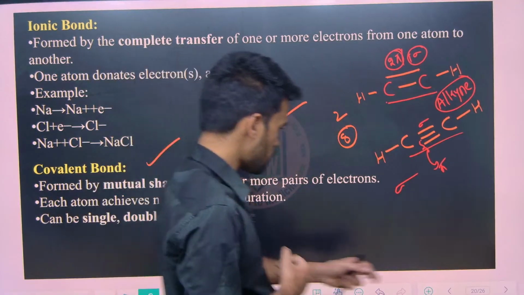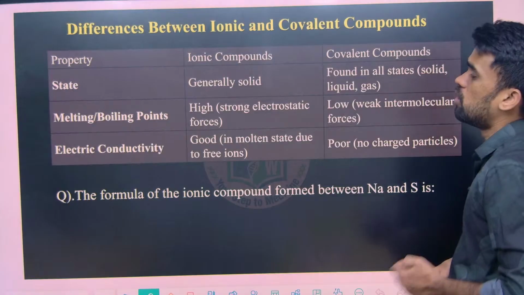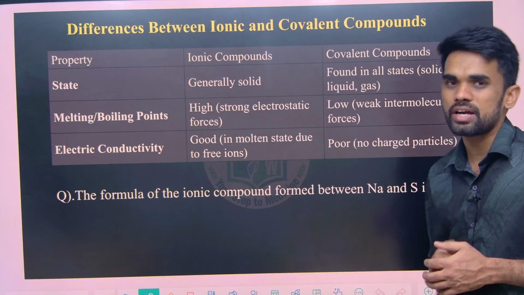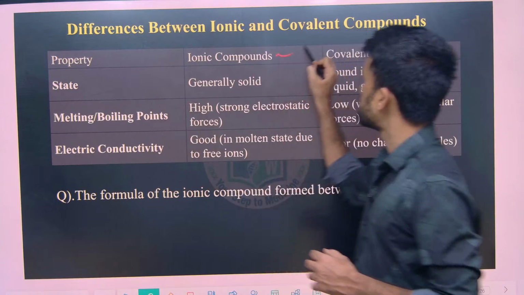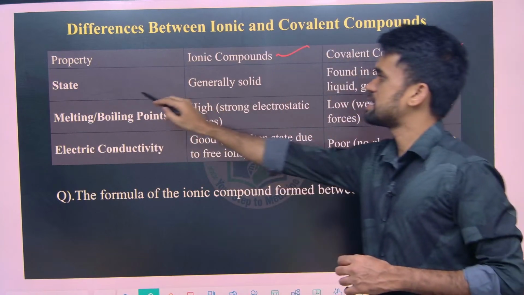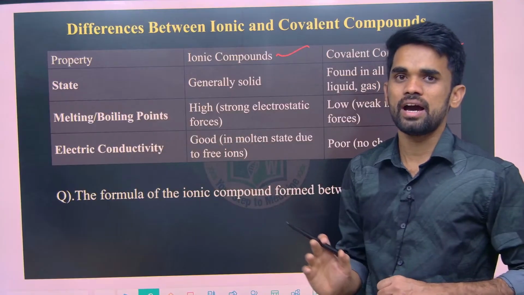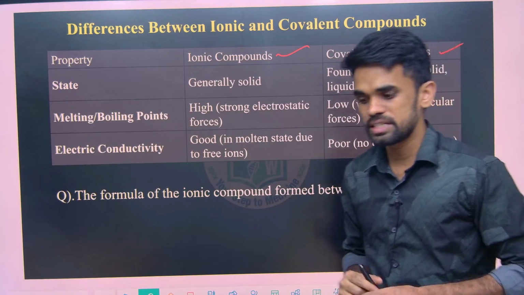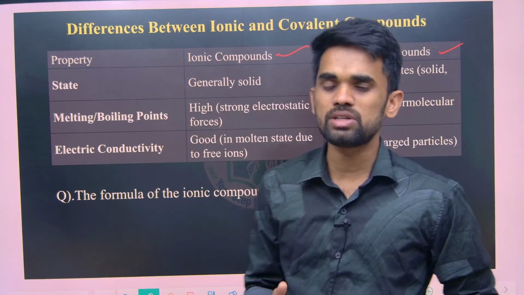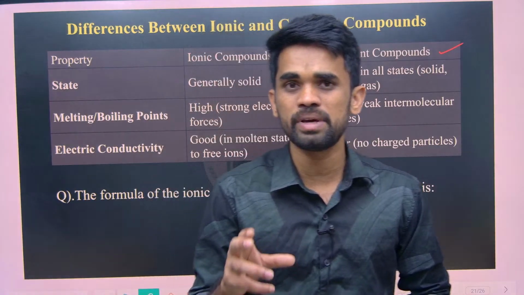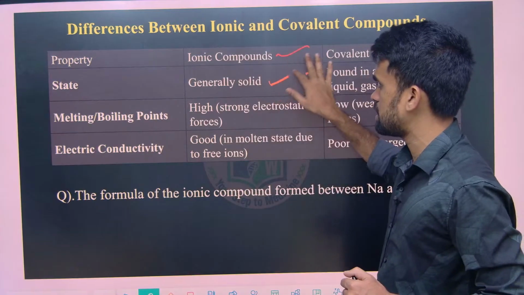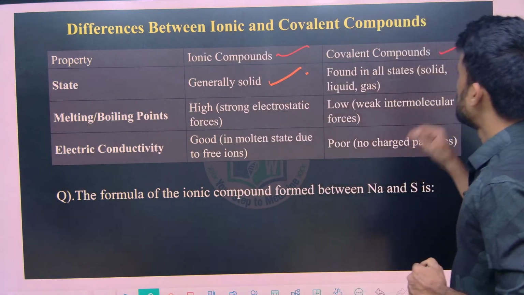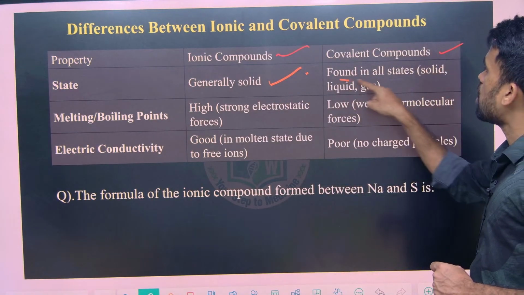Next. Now what are the properties that ionic and covalent compounds show? First of all, ionic compounds here, covalent compounds here, the state. Generally most of the ionic compounds are solid. For example, take rock salt, how will it be? A crystalline solid, right? So generally it is solid. Next, covalent compounds are found in all states.